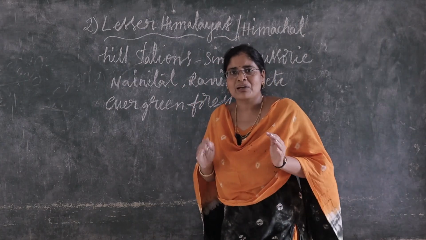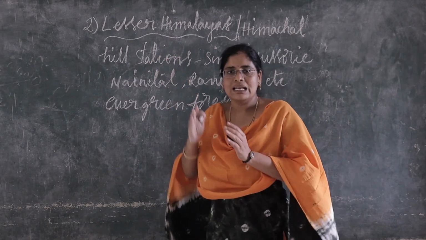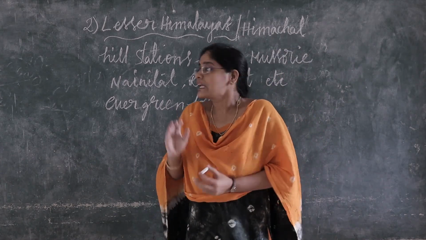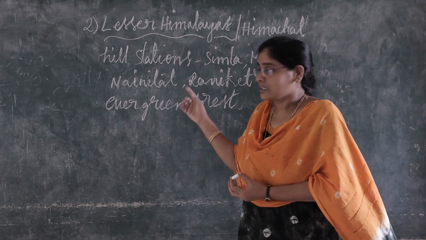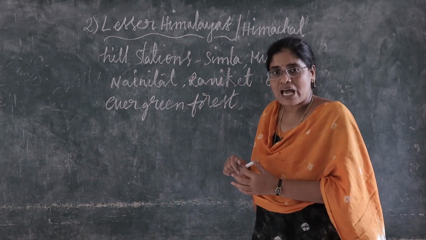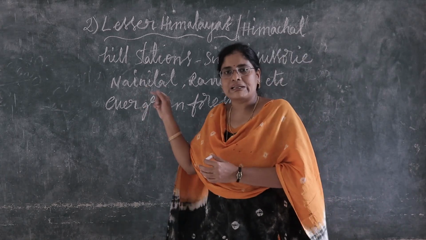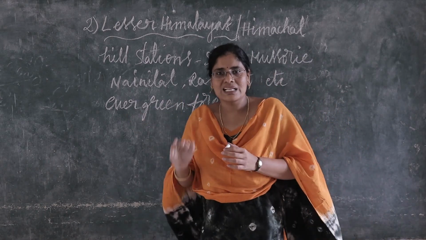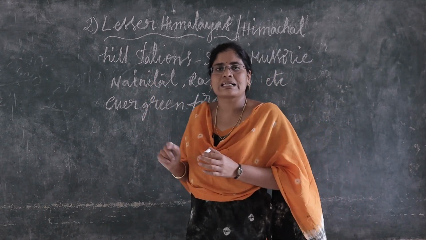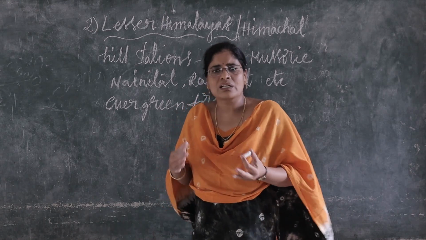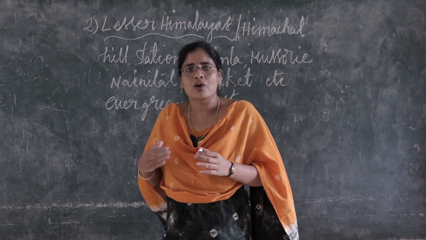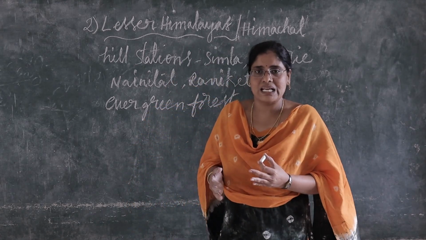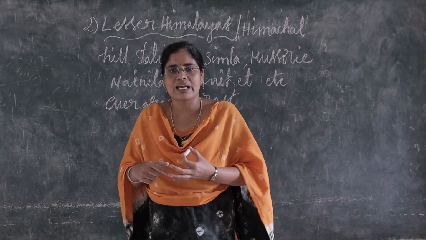The famous hill stations located in Lesser Himalayas are Shimla, Mussoorie, Nainital, Ranikhet, etc. Children, tell me, what are the important hill stations located in Lesser Himalayas?